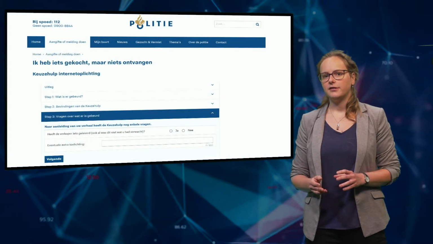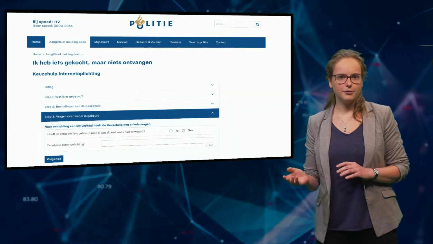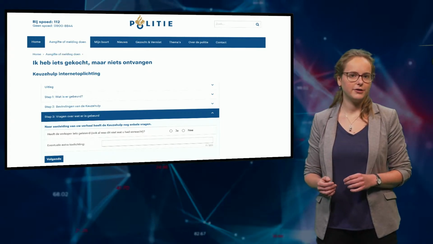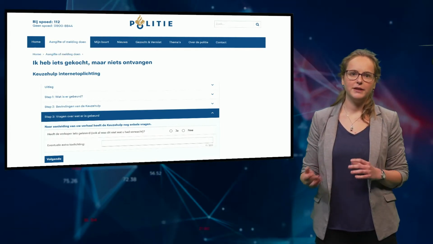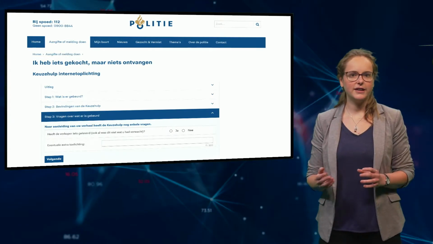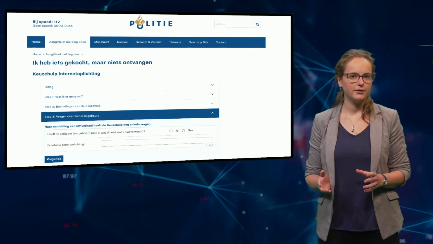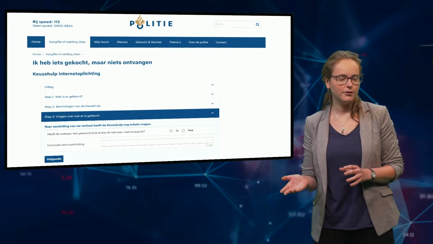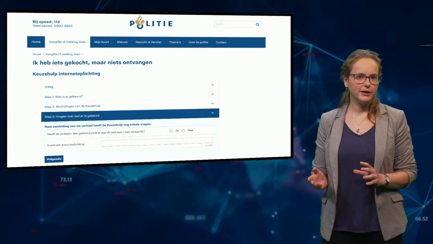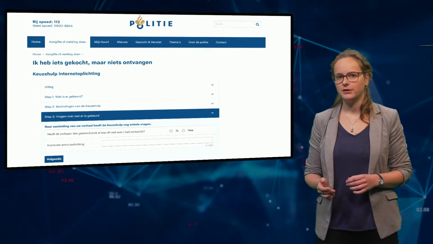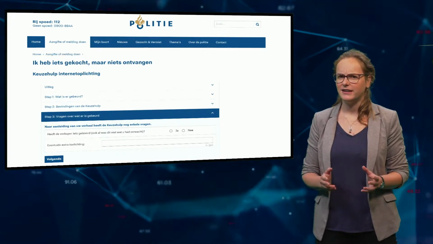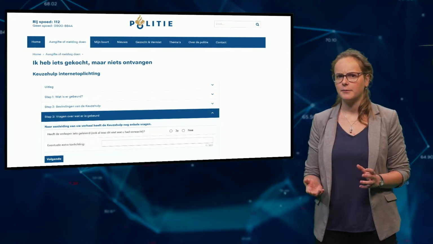Until recently, citizens had to submit their complaints in a web form, but now they can interact with our intake agent. They submit an initial complaint text, and based on this text, the intake agent gives a well-founded advice. Should they submit their complaint or not? This way, the citizen knows within 1 or 2 minutes whether he or she should submit their complaint. But how does the intake agent produce this advice?